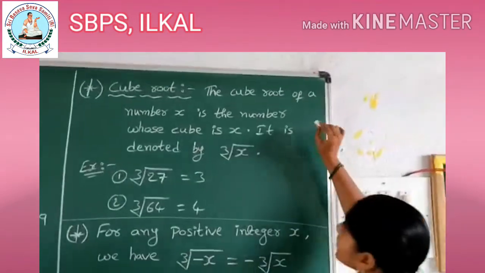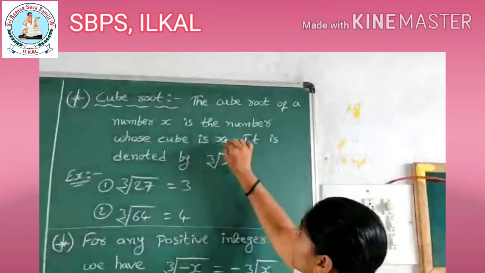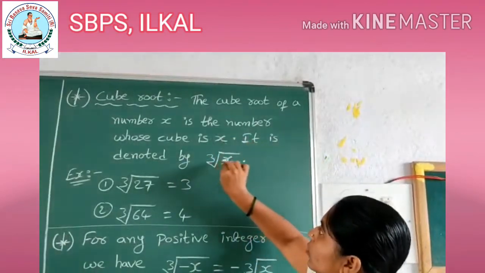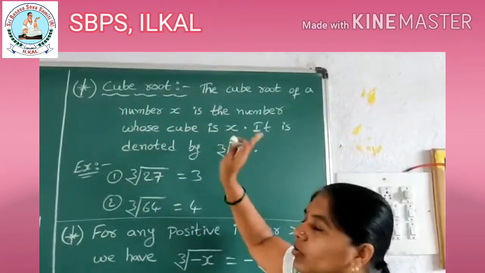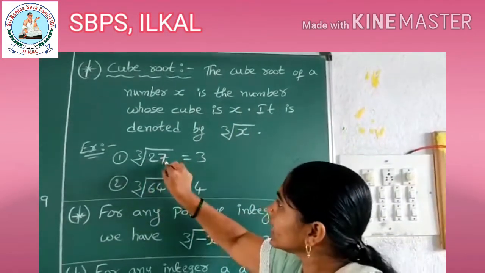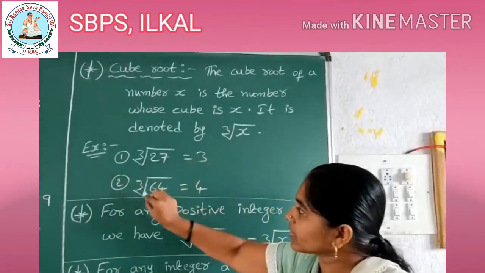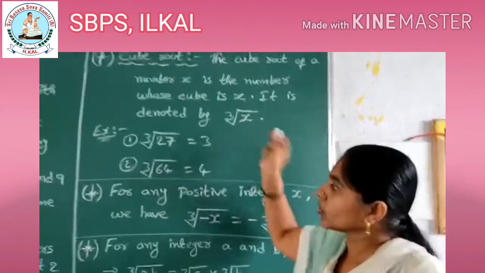Cube root. The cube root of a number x is the number whose cube is x. It is denoted by cube root of x. Here both the terms are x only, means both are unknown variables, children, both are natural numbers. Okay. Cube root of 27 is equal to 3. In the same way, cube root of 64 is equal to 4. These two are examples for cube root.